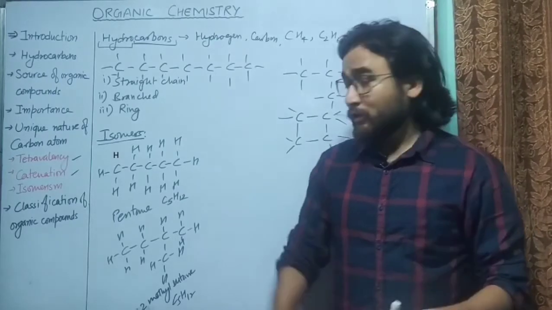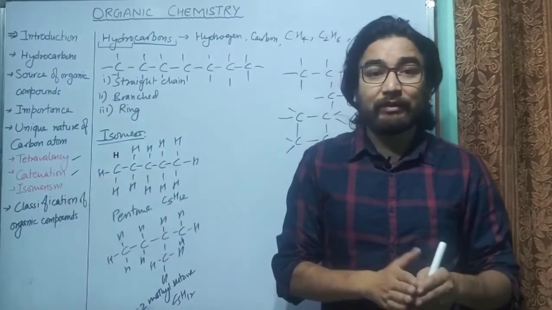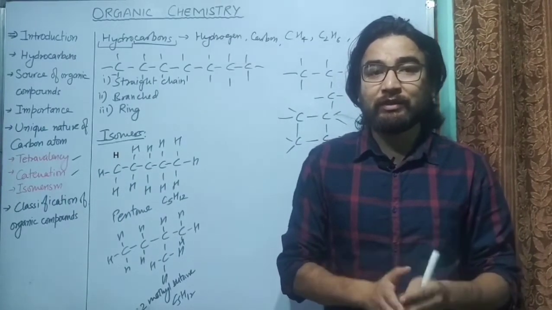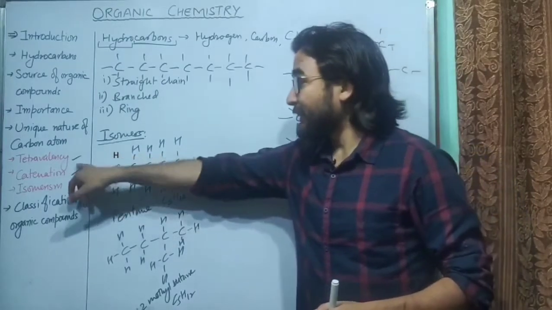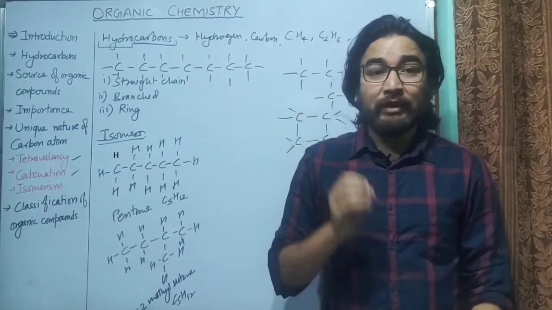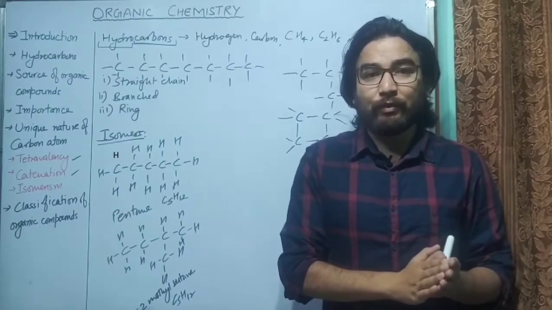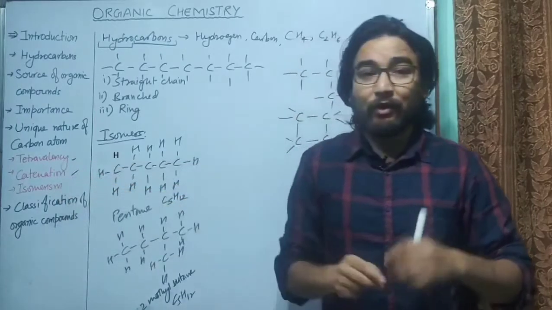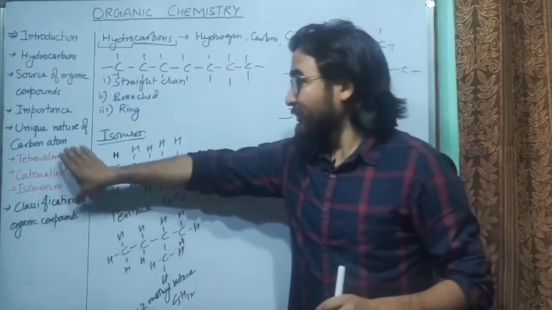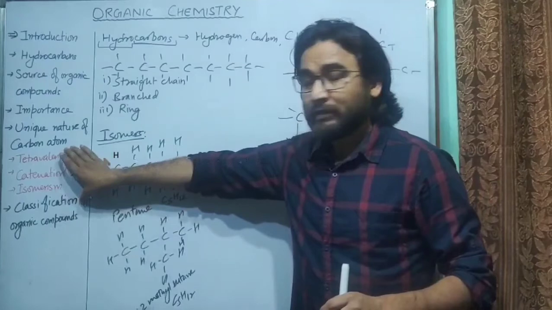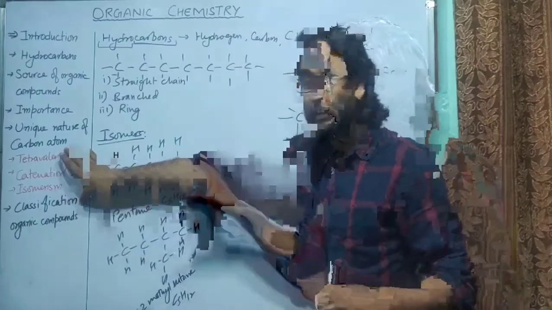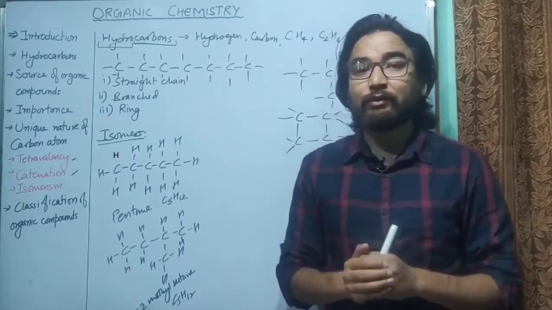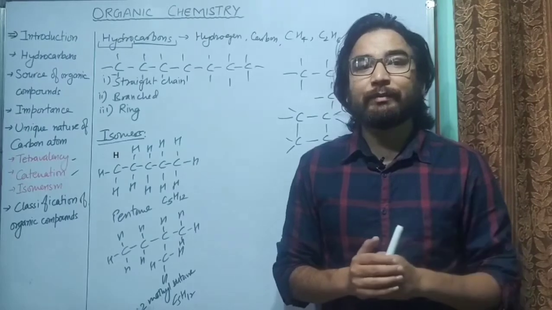Because of that, the compounds of carbon atoms are so many in number. Because of these properties of carbon, that is tetravalency, catenation and isomerism, carbon can form so many compounds. There are many other elements which have the property of tetravalency, but with all these 3 properties together, carbon atom can form the highest number of compounds. So I hope it is clear to you why carbon atom forms so many compounds.